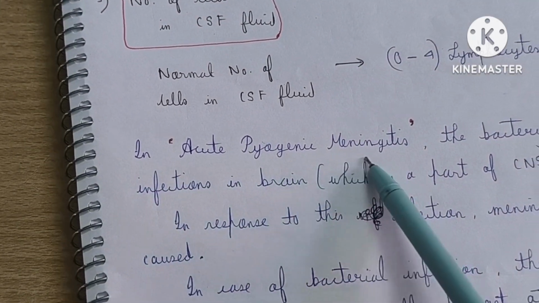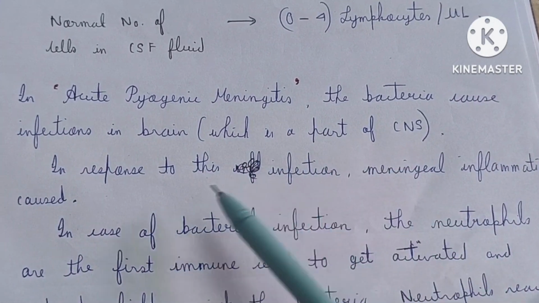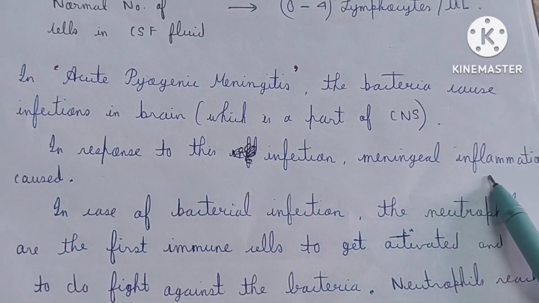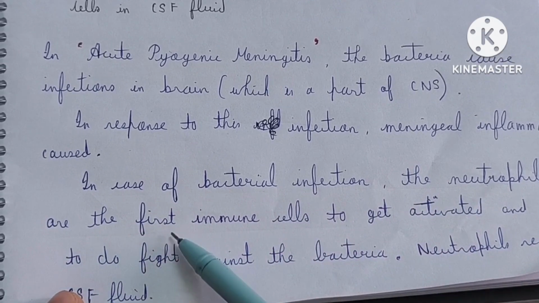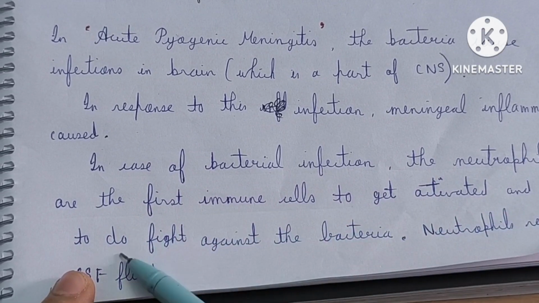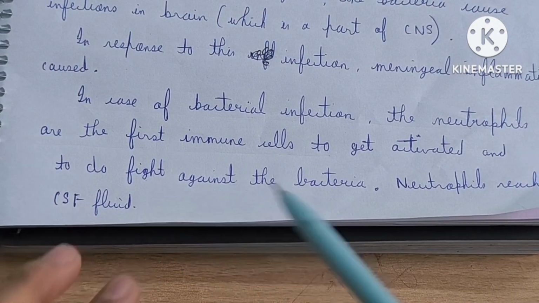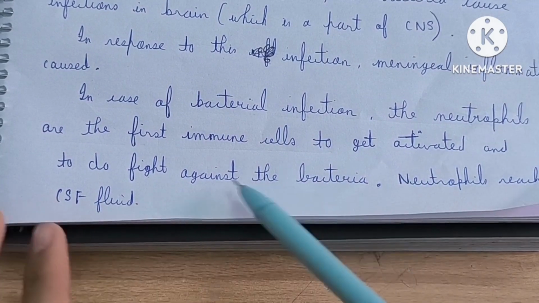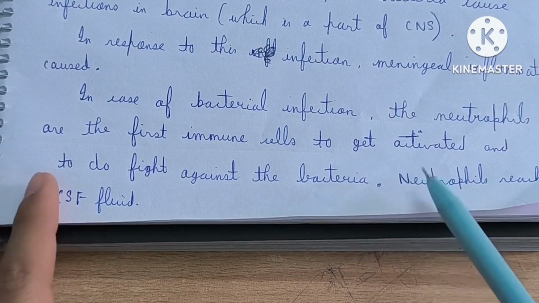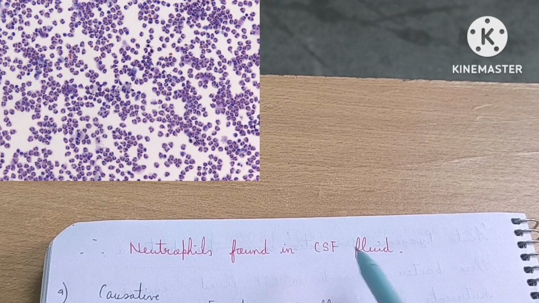In acute pyogenic meningitis, the bacteria cause infection in the brain, which is a part of the CNS, and in response to this infection, meningeal inflammation occurs. In bacterial infection, neutrophils are the first immune cells to get activated to fight against the bacteria, and these neutrophils reach the CSF. So these neutrophils are found in the CSF because they have to travel to the CSF where bacteria are present in order to fight them. Due to this reason also, neutrophils are found in the CSF.